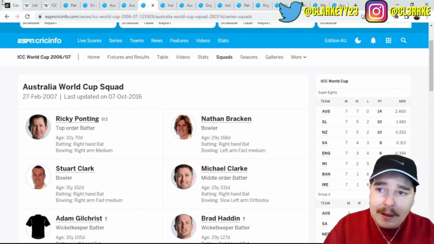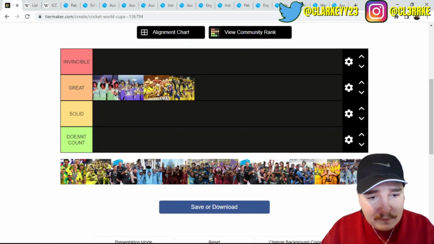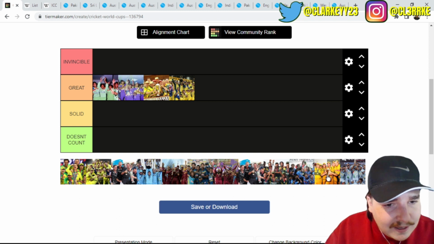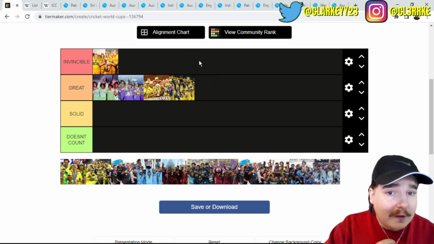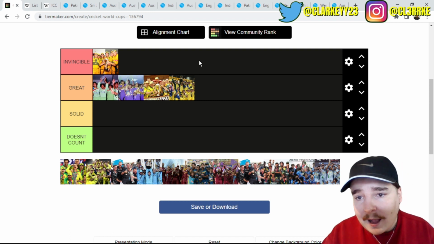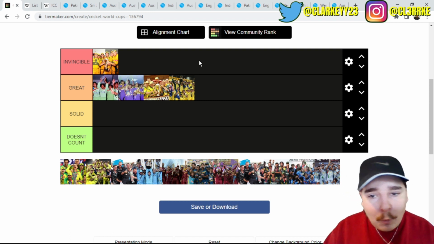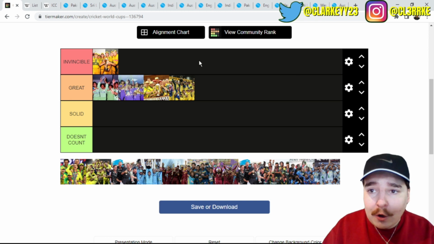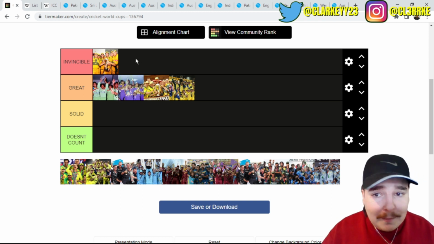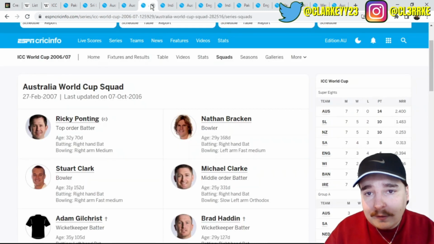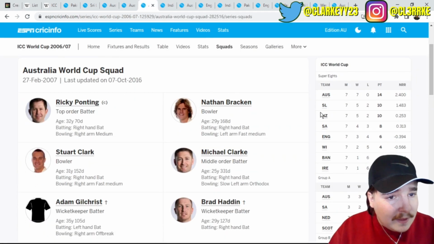2007 World Cup. This one's an obvious one for me. Is this 07 here? That's 07 right there. That goes straight into the invincible for me. What's making it an invincible category is if they were in the modern day as well, are they getting beaten? Did we lose a game? No, we didn't.